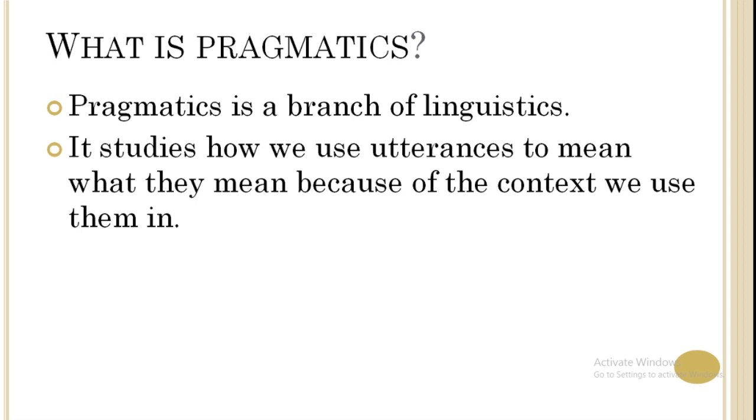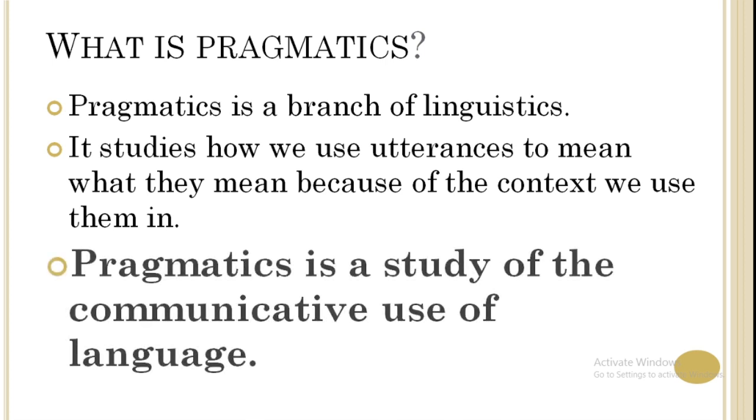They mean what they mean because of the context we use them in. This branch is especially focused on the context, the words and their meaning. So, we could say that pragmatics is the study of the communicative use of language.